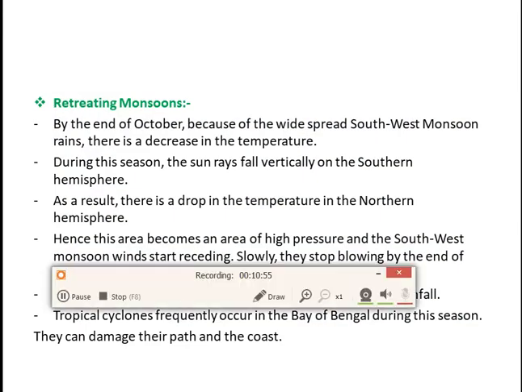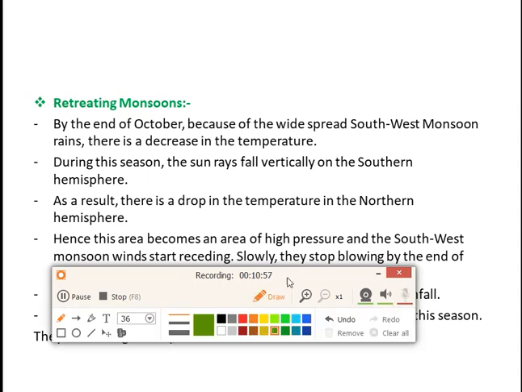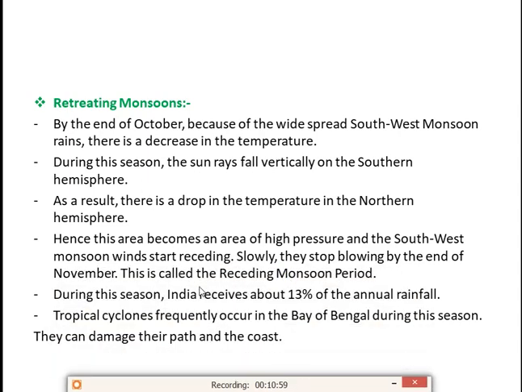Now we are going to read about the third type of season, called the retreating monsoon. It will start by the end of October. By the end of October, because of the widespread southwest monsoon rains, there is a decrease in the temperature. So what happens during the last week of October?